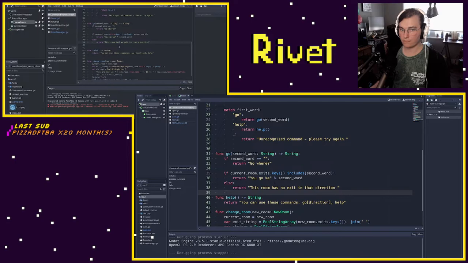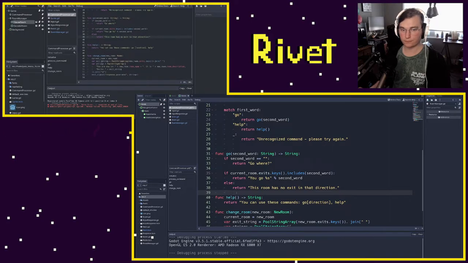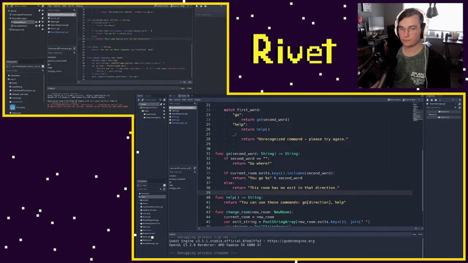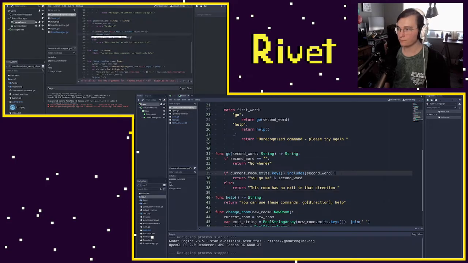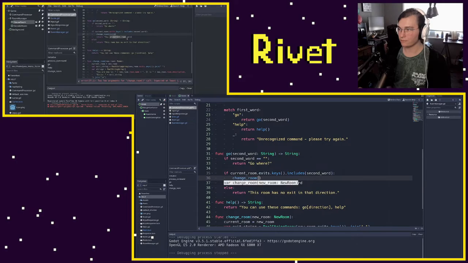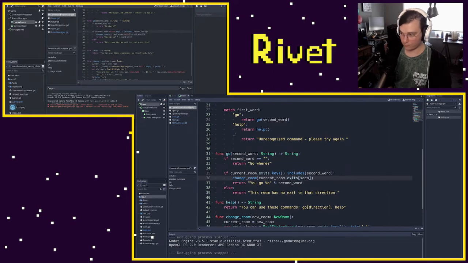And so this is almost good, except the one thing we need to do is actually call our change room function here. What we need to pass in is the room in that direction. So we can say change room. And how are we going to get this new room? Well, we can say current room dot exits, and we can get second word. We know this will be a valid key because we're calling this includes here. We're only doing this if the second word, this direction, is included in the keys for our current room. So we're going to get a valid exit, which will return an actual room, and then we're going to change our room to that.